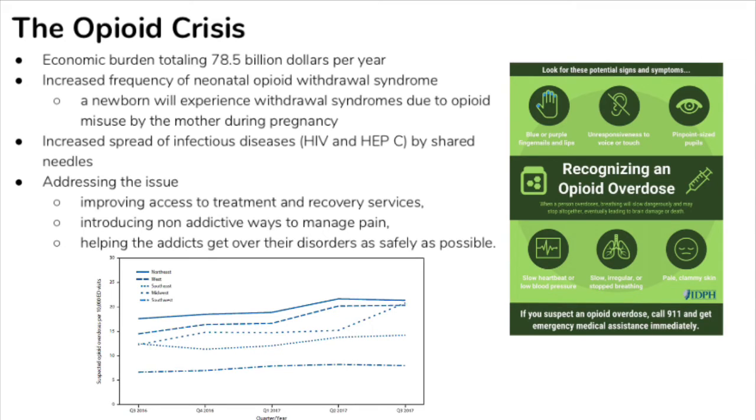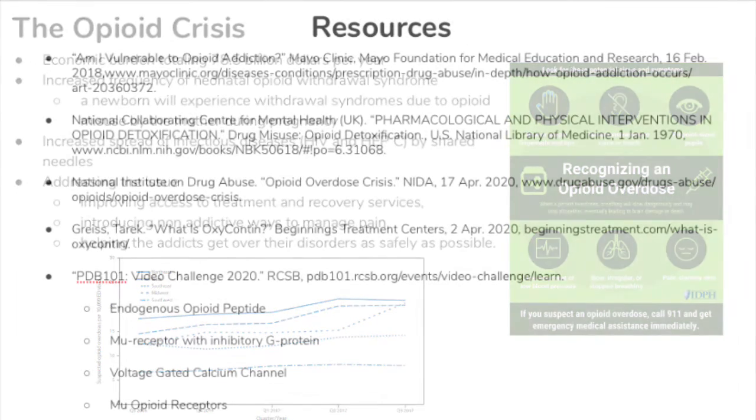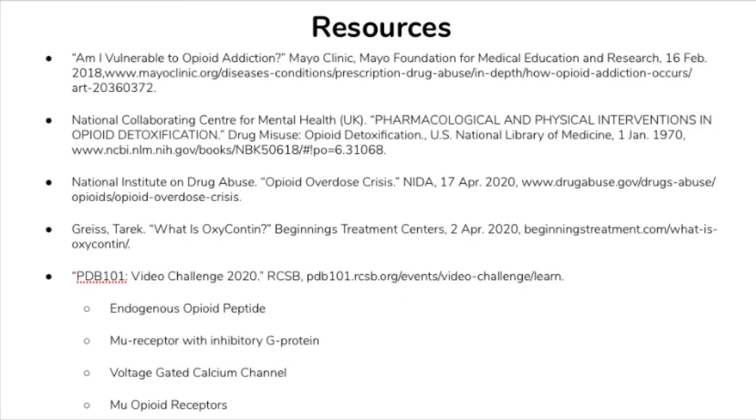Not only has simple overdose increased, but so has the spread of infectious disease by shared needles and the frequency of neonatal opioid withdrawal syndrome, in which a newborn will experience withdrawal due to opioid misuse by the mother during pregnancy. Currently, the NIH has addressed the issue by improving access to treatment and recovery centers, introducing non-addictive ways to manage pain, and by helping addicts get over the disorders as safely as possible.